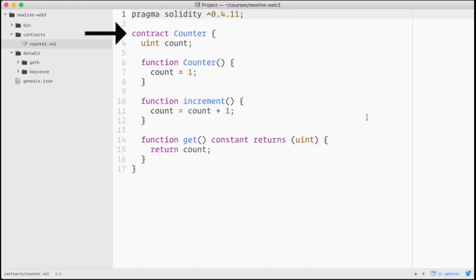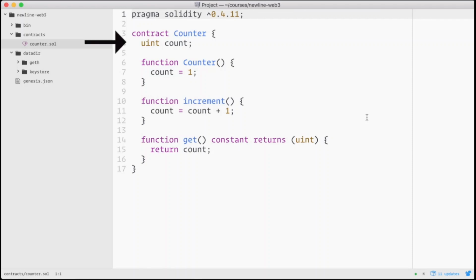Next, we define our contract with the keyword contract, as well as the name of the contract, which in this case is Counter. A quick scan of this code might remind you of JavaScript. And that's deliberate in that Solidity was designed to be approachable for web developers. That said, don't let the superficial similarities fool you. Solidity is just similar enough to JavaScript to be dangerous. There are some unintuitive aspects of Solidity that you really have to be careful of. We'll cover them as we go along. But one similarity is that you can think of this contract as a class. The Counter contract is like an object class.